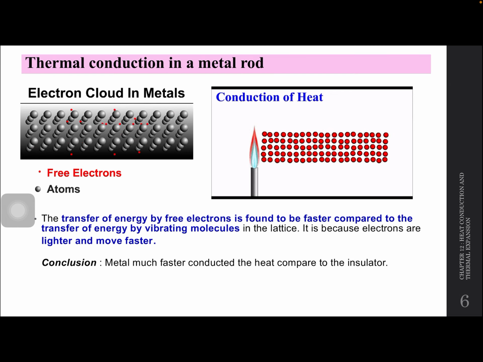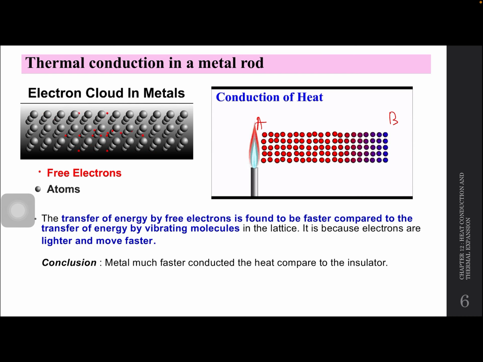So what happen is, kalau tengok dekat belah kanan, conduction of heat dekat metal. So bila kita panaskan at one end, elektron dekat A dan B, elektron dekat end of A ni akan terkena panas. Bila dia kena panas tu, maksudnya dia ada heat energy. Then dia akan bawa heat energy dia langgar satu molekul, molekul tu panas. Langgar. Then all the molecules will be hot. So because of the motion of electron yang sangat laju, so cepat metal tu panas.